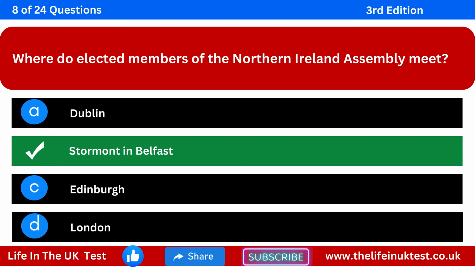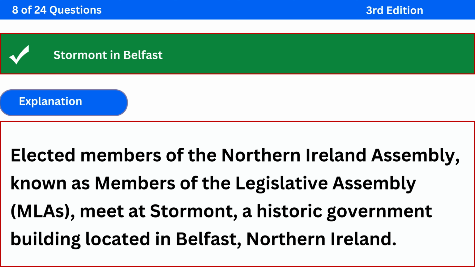The correct answer is Stormont in Belfast. Explanation: elected members of the Northern Ireland Assembly, known as members of the Legislative Assembly (MLAs), meet at Stormont, a historic government building located in Belfast, Northern Ireland.